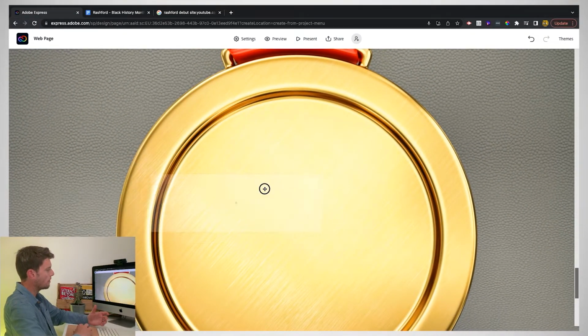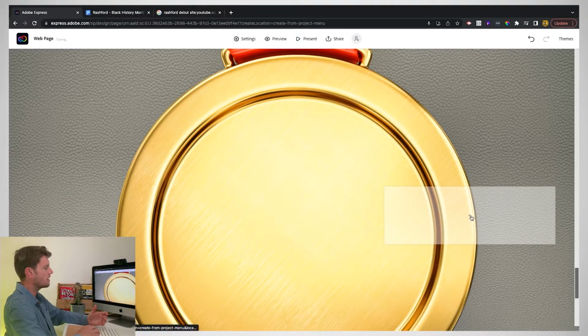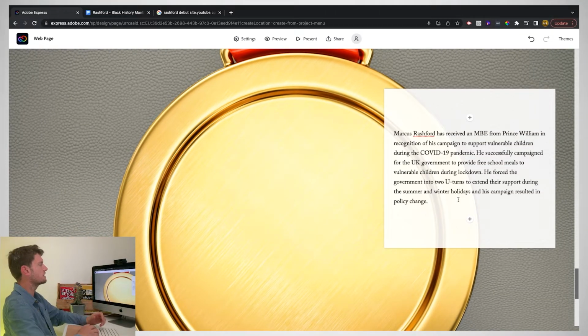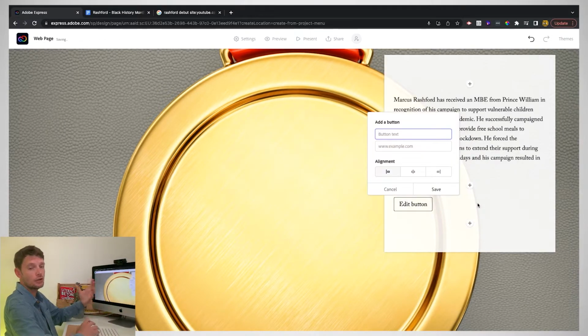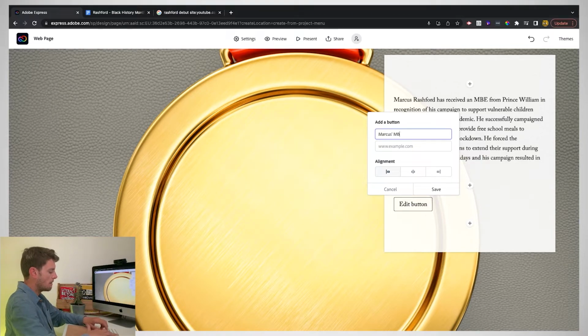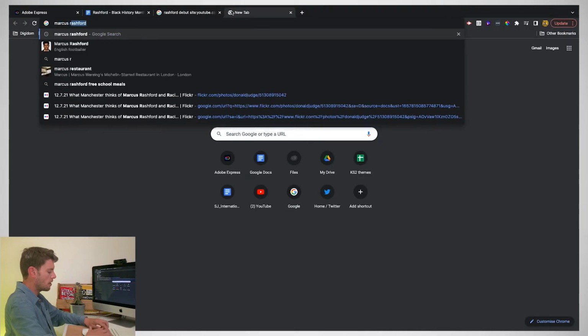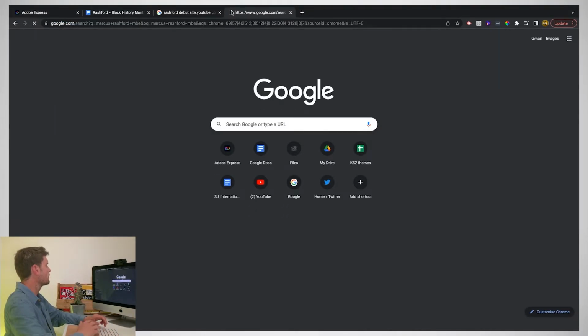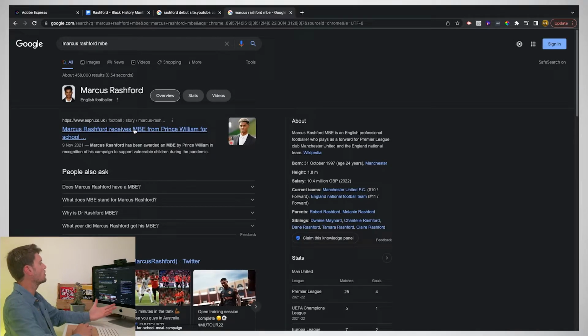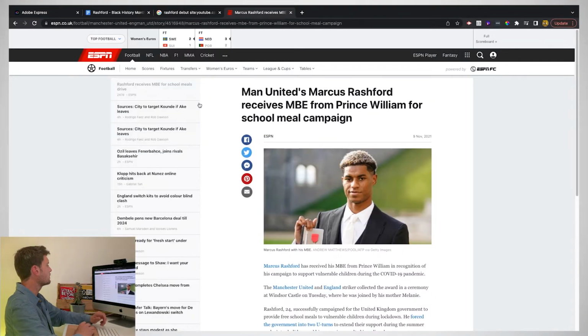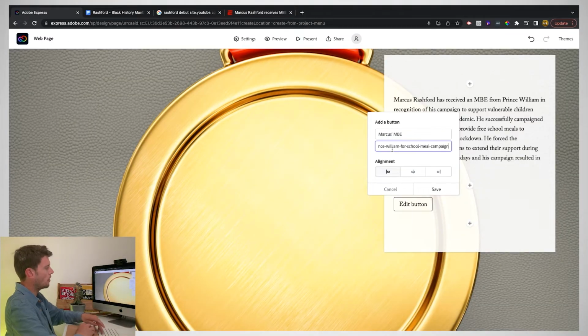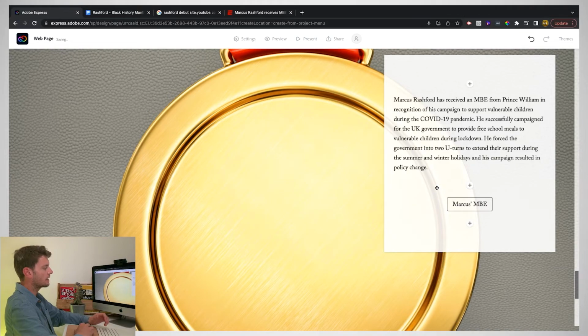And I think here I'll move my box over to the right-hand side, paste in my second piece of text. And what you can do here is also put in things like buttons. I showed you how to put a video in before. So Marcus's MBE. In order to search for that, I'm going to open up a new tab, Marcus Rashford MBE, and then see what I get. Here we go. Here's a good news story I can get here. So I've got the link. I pop it in there. I'm going to align the button so it goes into the center, and then click save.